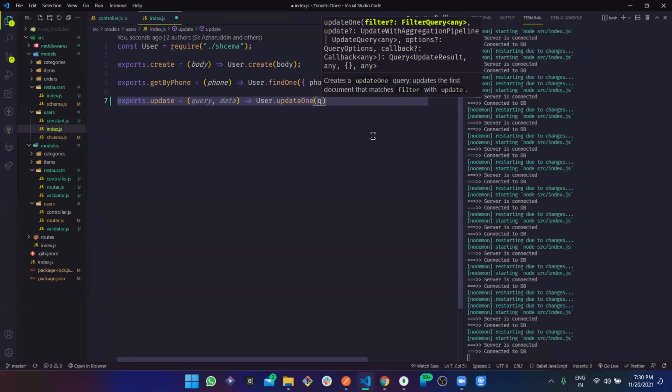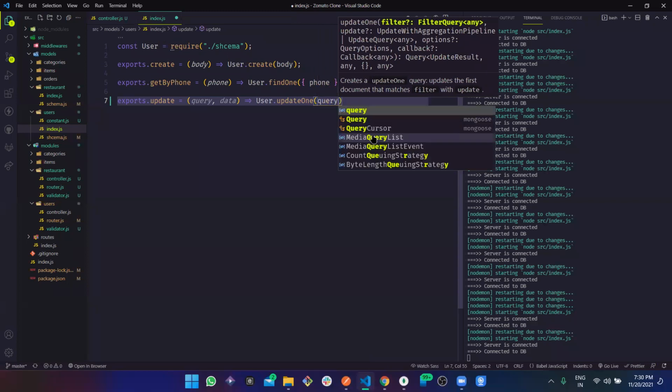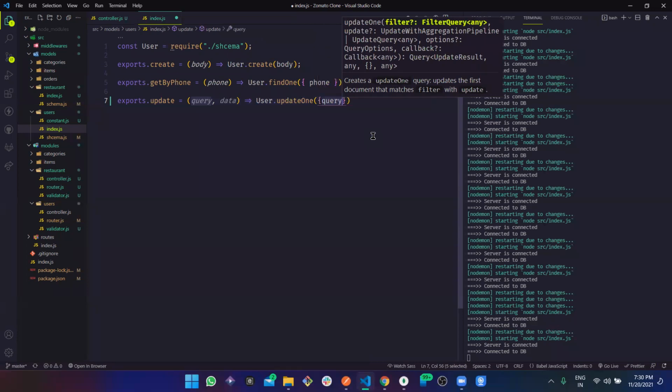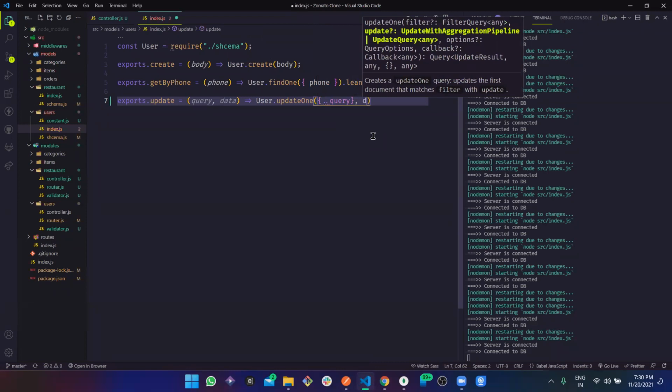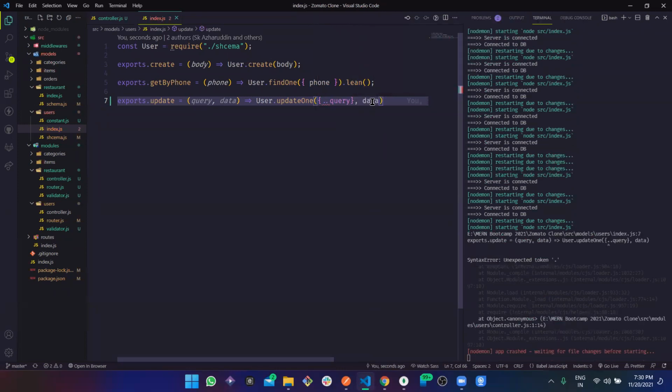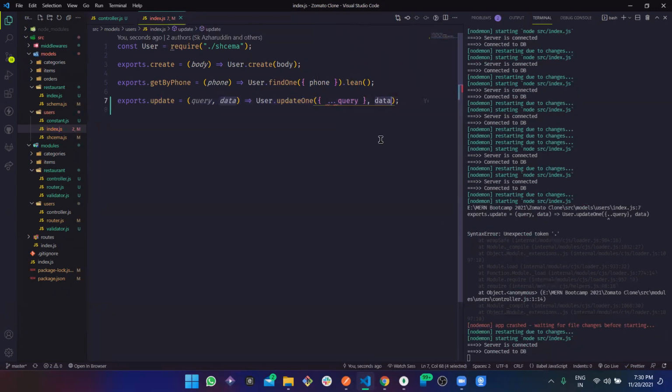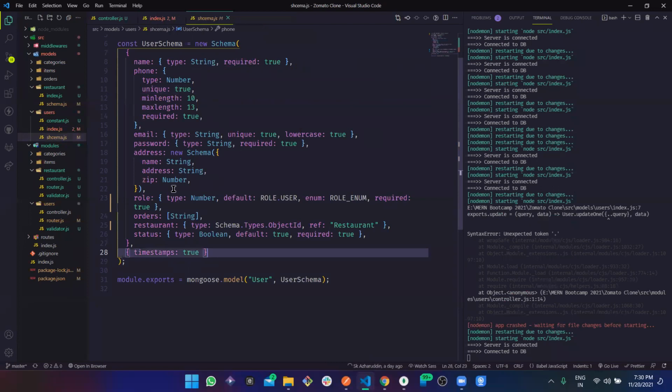So we sent this query, and we are going to objectify this. So if nothing is coming in, at least the empty object is there, it should not be undefined. And secondly, the data. Now this data would be an object, right? Now suppose the user has multiple data, let's see the user schema.